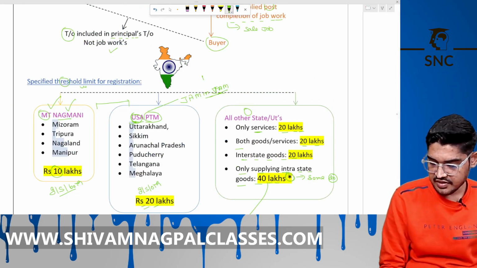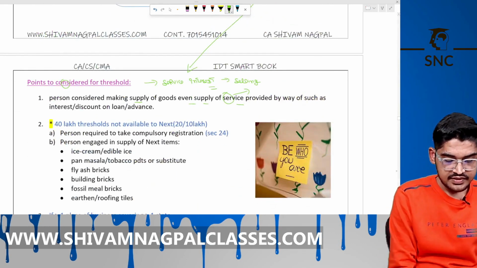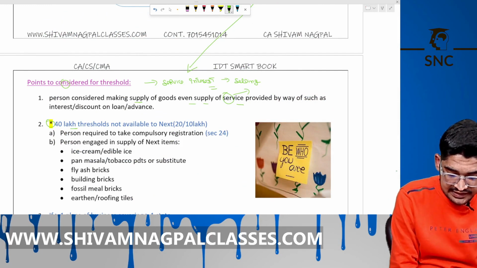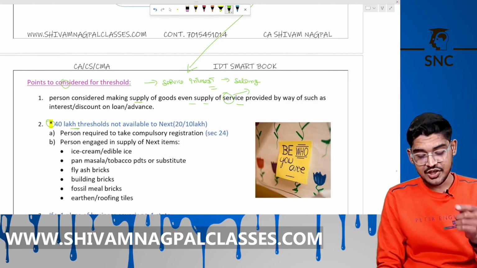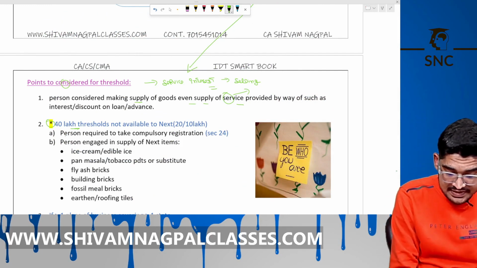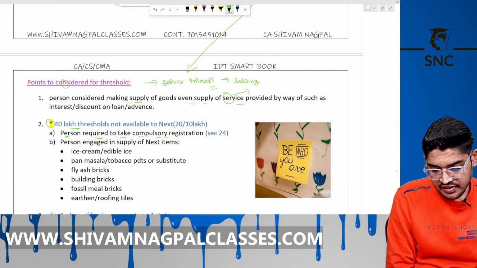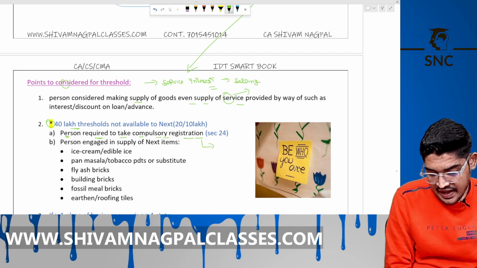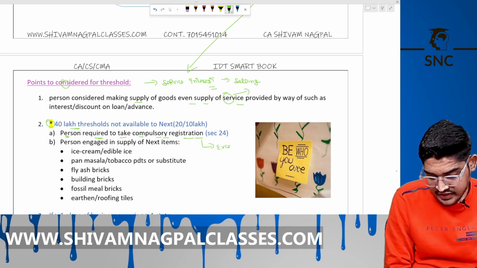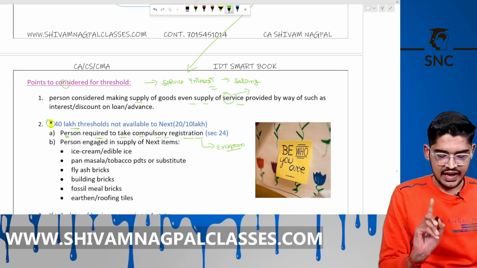Here is the star. Now see here. That 40 lakh threshold is not available, means 20 lakh or 10 lakh is available, for a person required to take compulsory registration. So under section number 24, there are some exceptions given. For that purpose, that limit will be 20 lakh or 10 lakh, not 40 lakh.